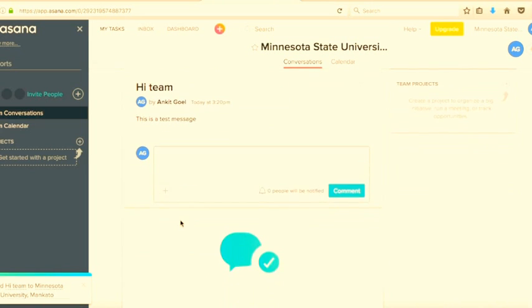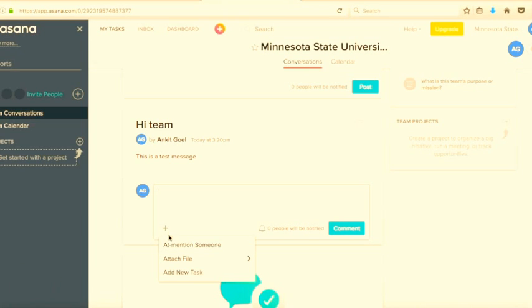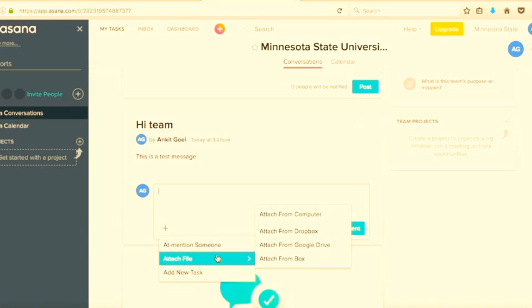While I am writing a post, I can tag anyone by clicking on the plus button. If I press that, I can mention someone by clicking here. It goes just like Facebook, the at sign and the name of the member. Right now there is no one else other than me in the team, so I cannot add anyone. You can attach a file from your computer, or from Dropbox or Google Drive or Box.